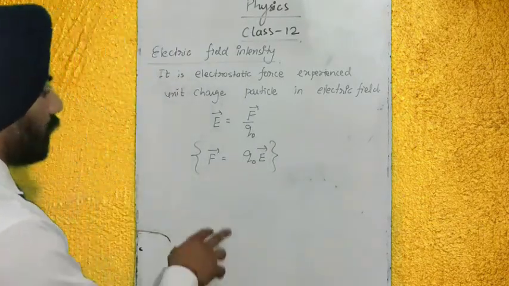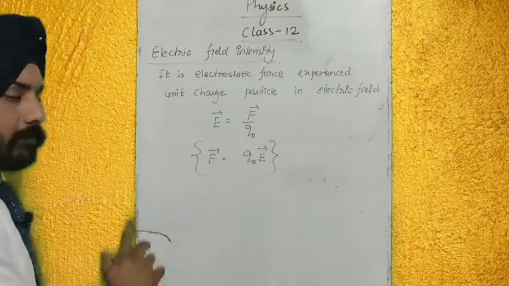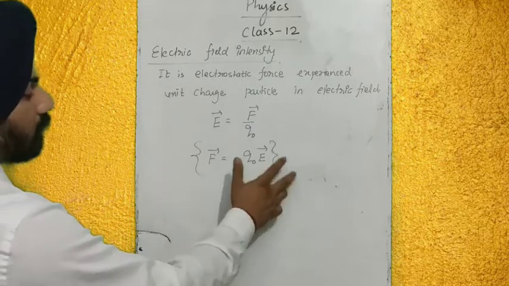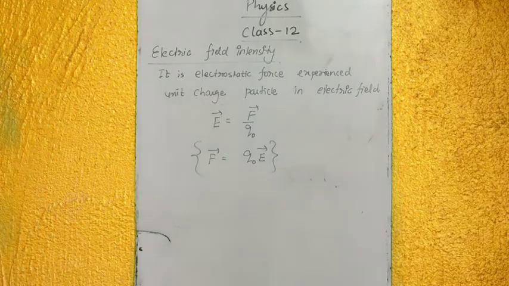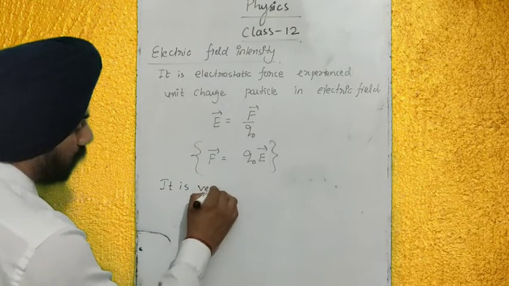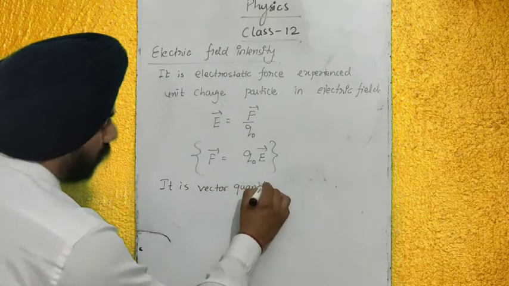Is that clear? So F is equal to Q naught E. Q naught is the point charge particle, sometimes called the test charge. So F is equal to Q naught E. You have to remember this. It is a vector quantity.